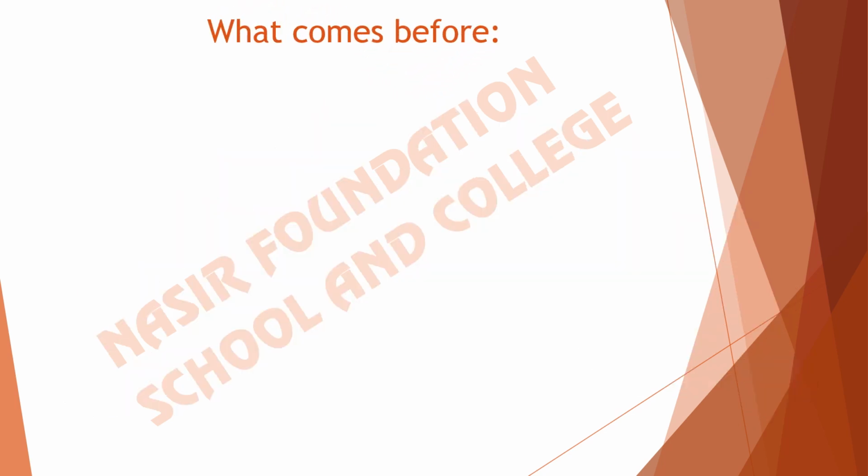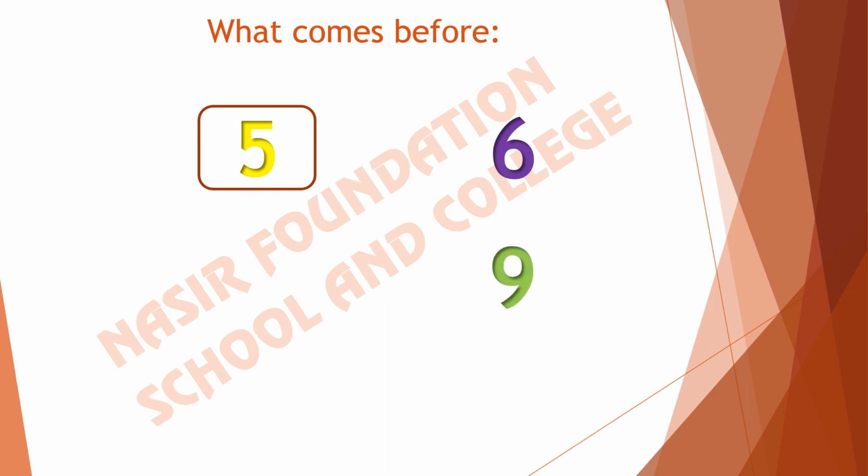What comes before 6? Subtract 1 from 6. What will you get? You will get 5. What comes before 6? It comes 5. 9. What comes before 9? Subtract 1 from 9. What will you get? Good. You will get 8. If we subtract 1 from 9, we will get 8.